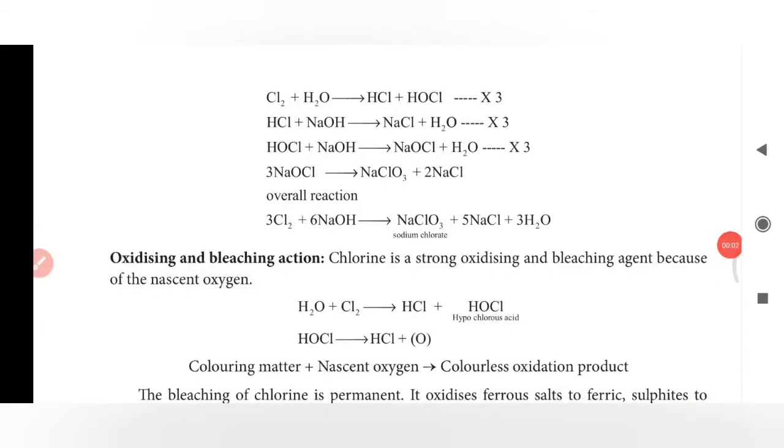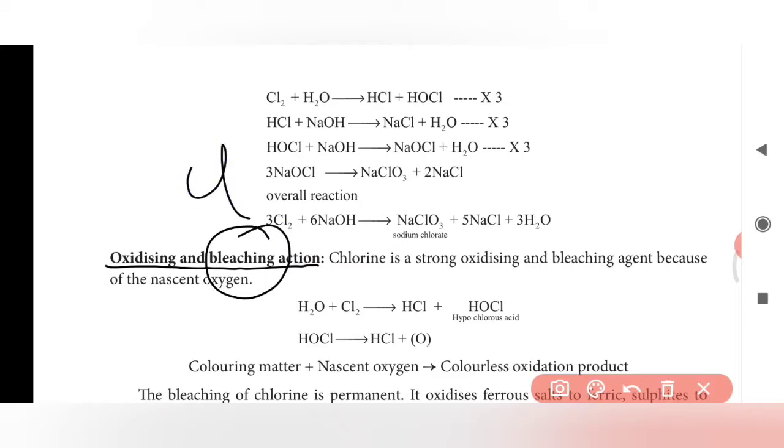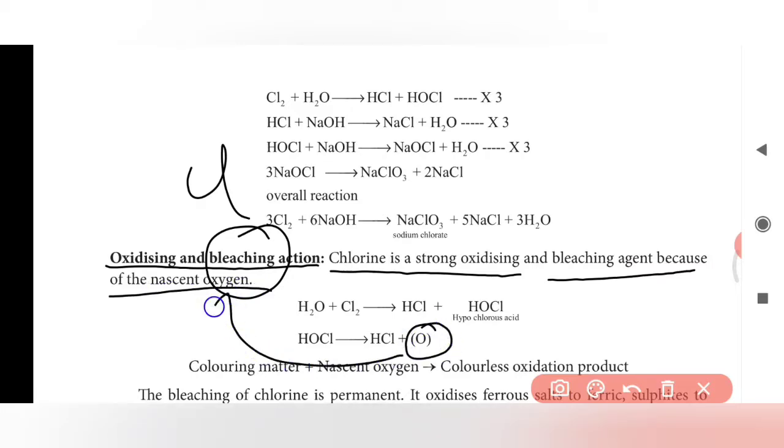Good morning, students. Today we are going to discuss the oxidizing and bleaching action. Bleaching is nothing but chlorine only. HOCl is nothing but hypochlorous acid, and it is called a bleaching agent. Chlorine is a strong oxidizing agent and bleaching agent because of the nascent oxygen. Due to the presence of nascent oxygen, chlorine acts as a powerful bleaching agent and strong oxidizing agent.